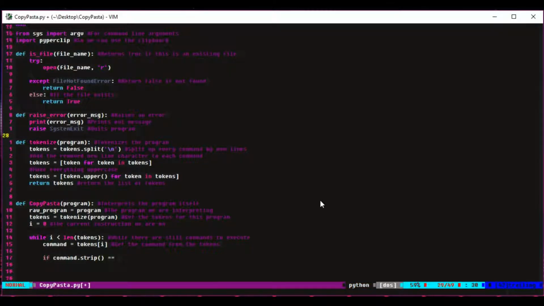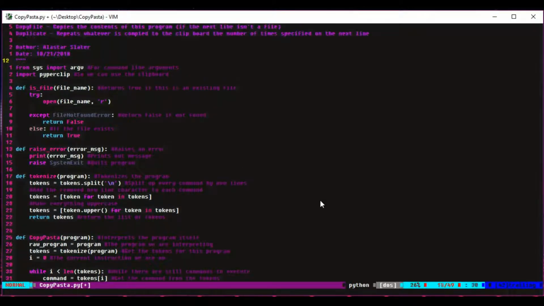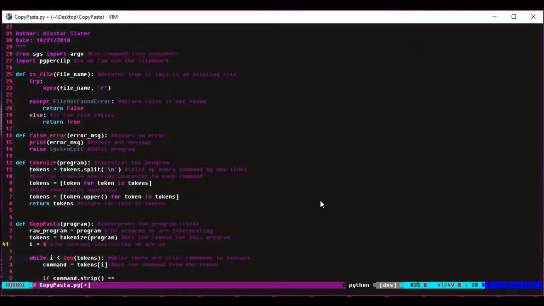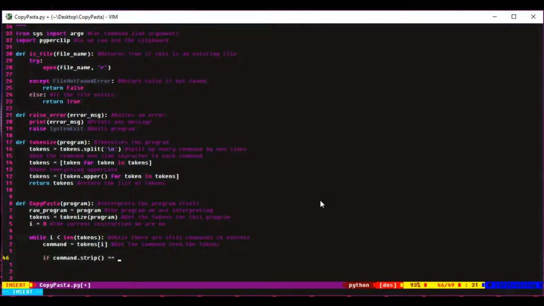Here I'm just checking the commands once more so I know what I'm doing. But like I mentioned before, since I'm making every single command and everything in the program uppercase, I'm going to do that later when I'm checking to see what command it is.